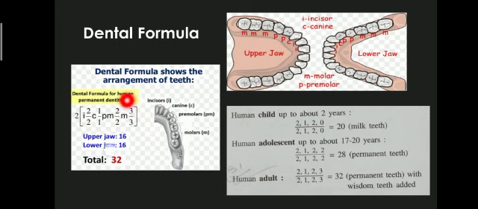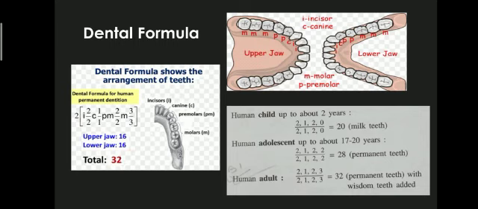The upper jaw contains 2 incisors, 1 canine, 2 premolars, and 3 molars. In the lower jaw, incisors are 2 in number, canine 1, premolars the same, 2, and molars the same, 3. So this is one half, and if we multiply the whole formula by 2, the total comes to 32.